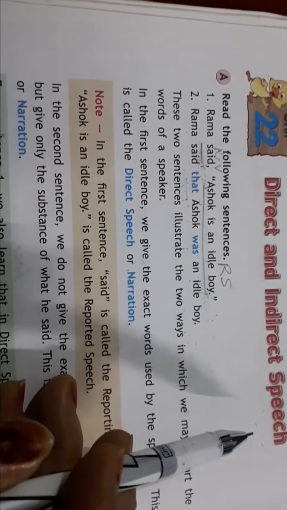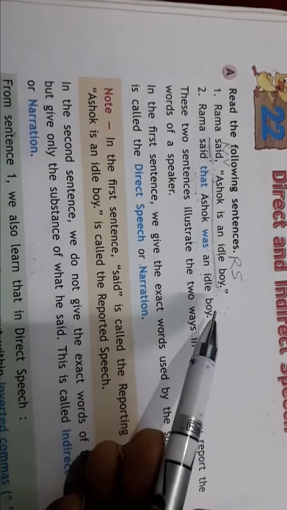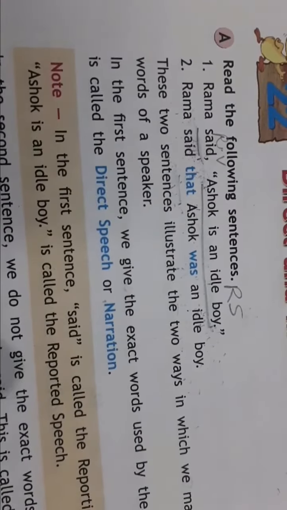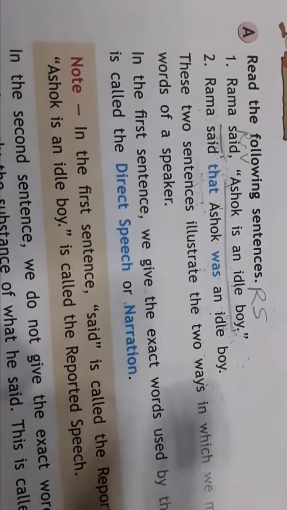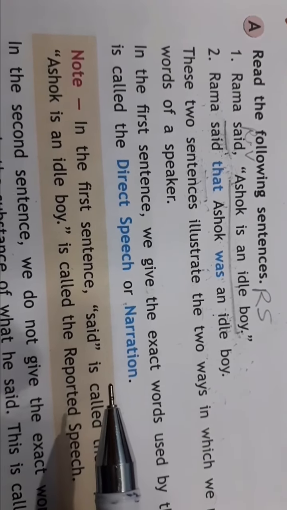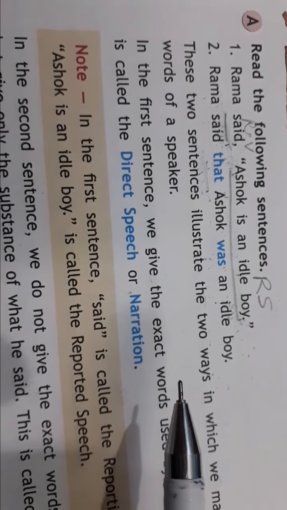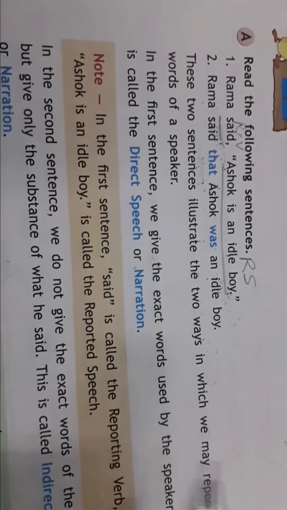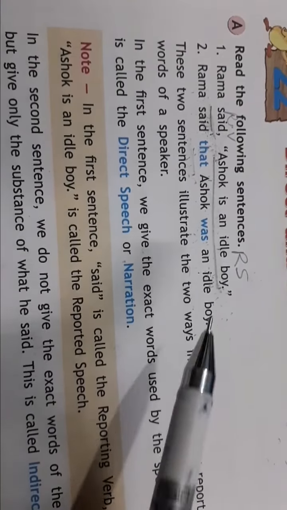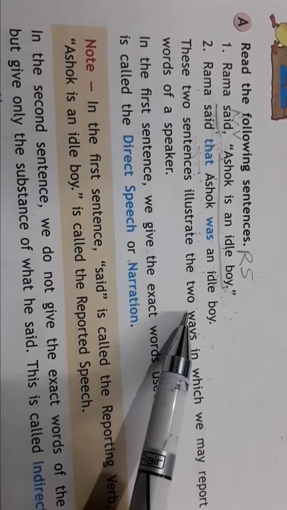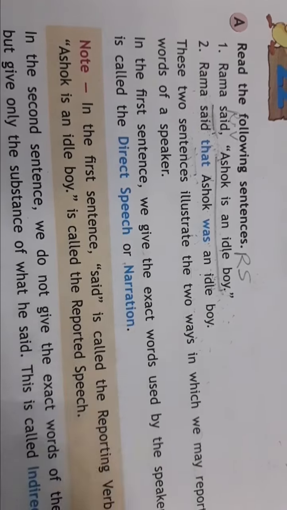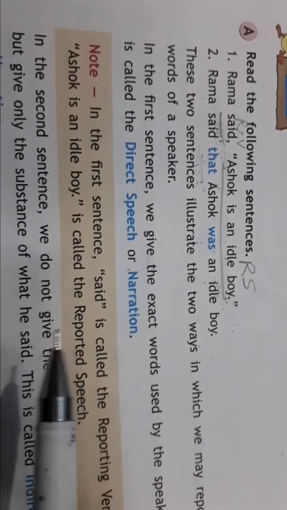Direct and indirect speech. How to change direct to indirect speech. To change direct to indirect speech, you have to follow certain rules. First of all, children, there should be no confusion in tenses. If you are having confusion in tenses, then you will not be able to change direct to indirect properly. If you have any confusion in tenses, please tell me, otherwise, you will not understand properly.